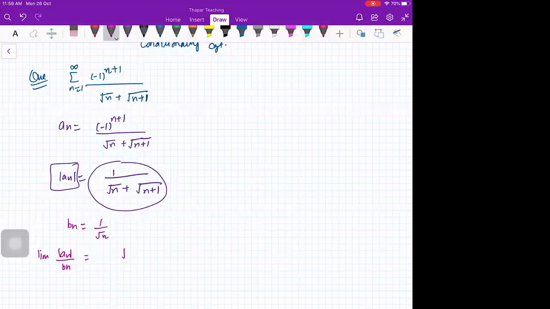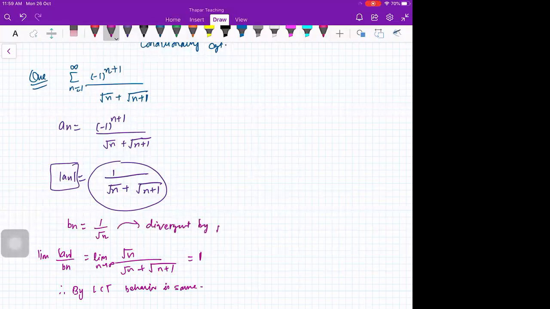Root n upon root n plus 1, limit n going to infinity, that is 1. Therefore, by LCT, behavior is same. Now what is this? This is divergent by p-test. Therefore, this is divergent. Is that okay?